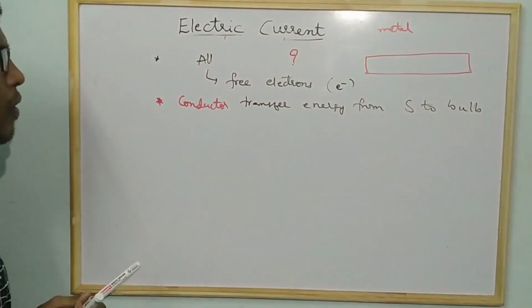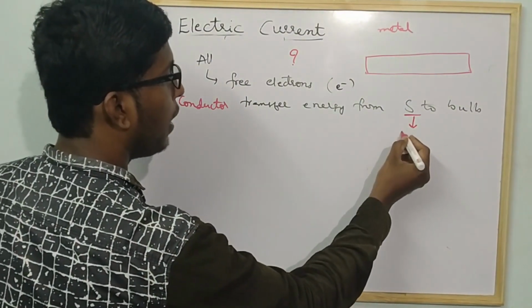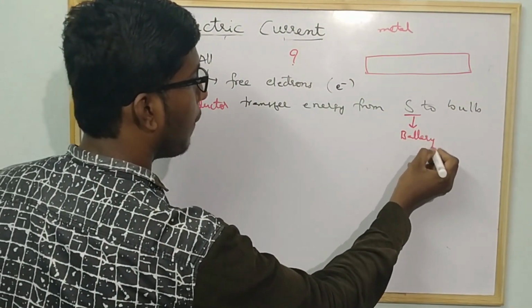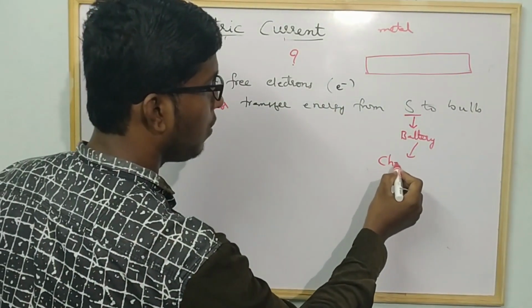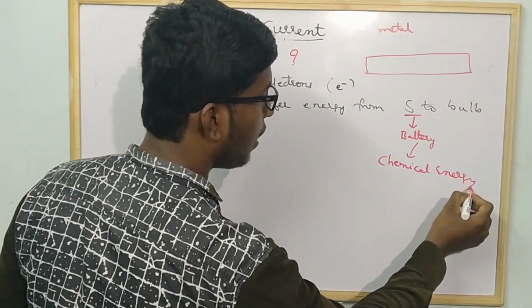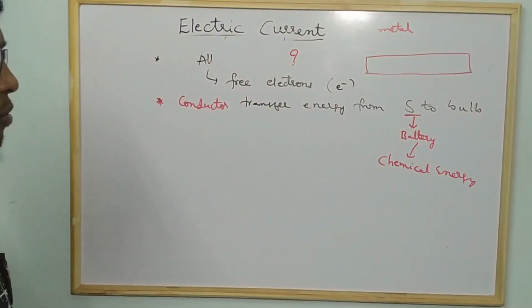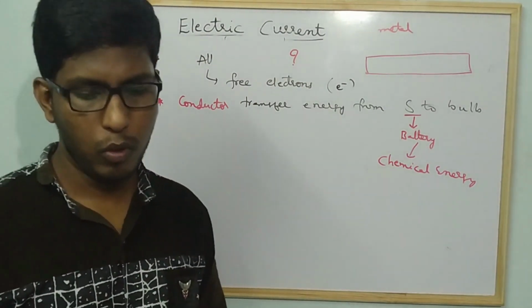You have to remember, here the source is the battery. This battery consists of chemical energy, and this chemical energy makes the electrons move.